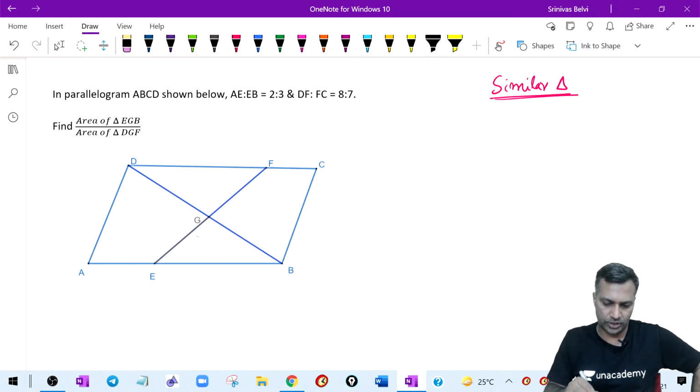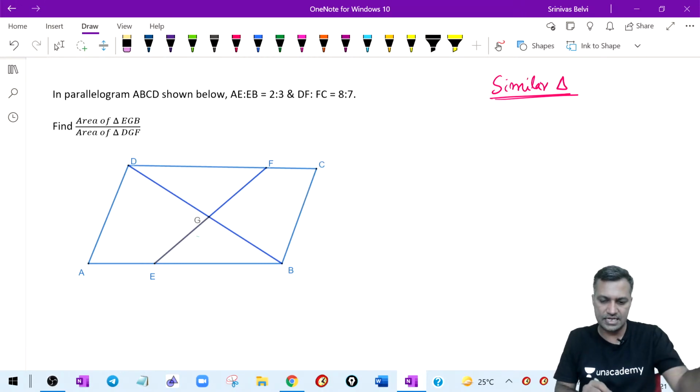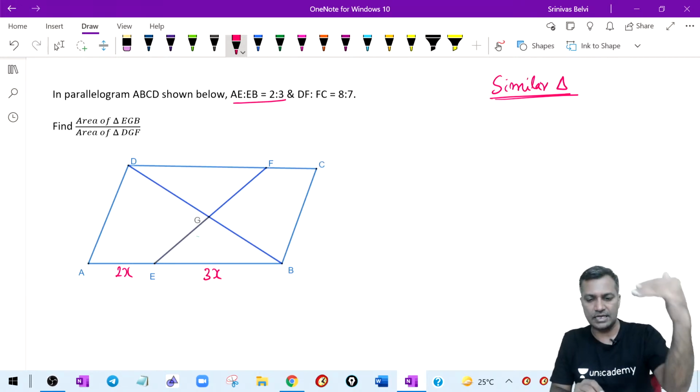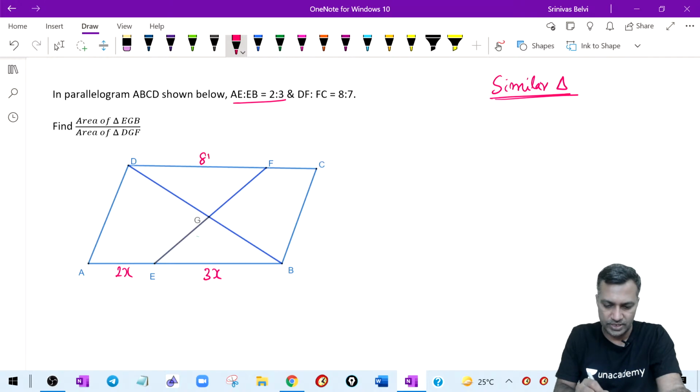The first point here is, in a parallelogram, the opposite sides are equal. Now what are they saying? Look at this first. AE to EB is 2x and 3x. Then DF to FC is 8y and 7y.